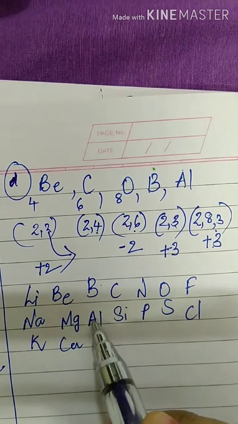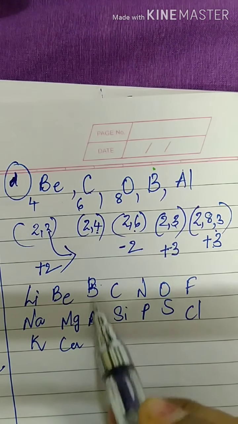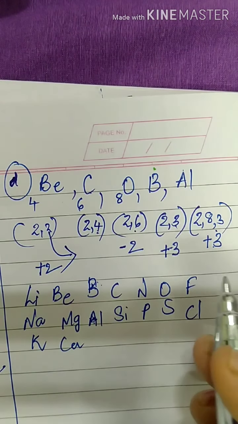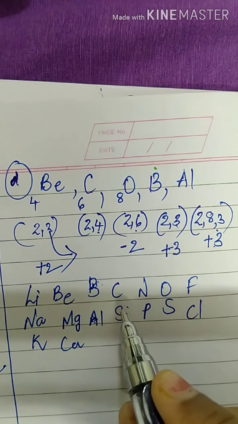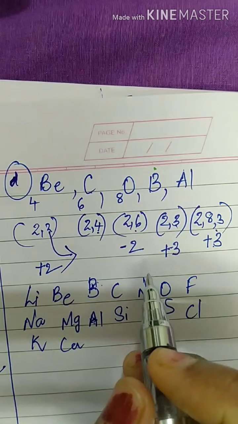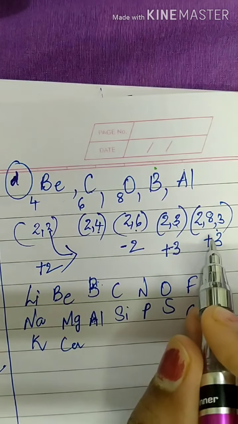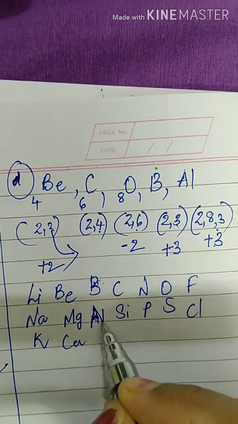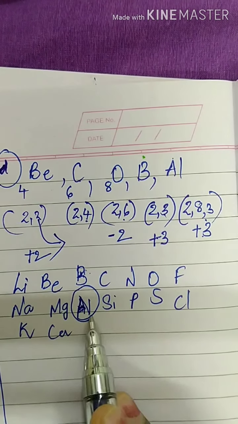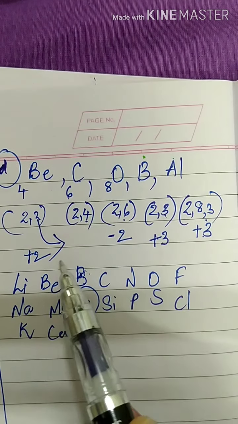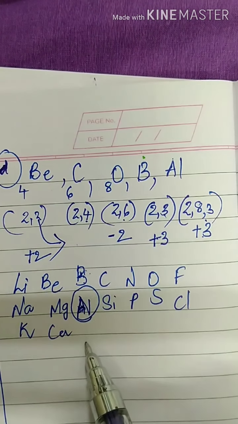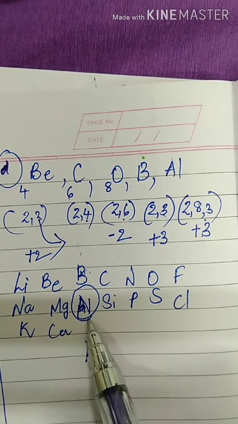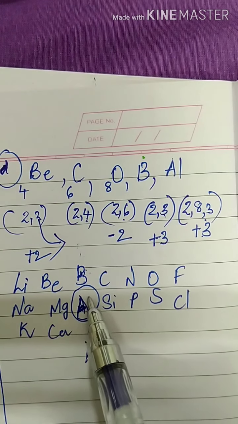Now out of this, the most electropositive element is found to be aluminium, when we look into the strength of the ions. Why is aluminium more electropositive than boron? Because the metallic character increases down the group. So among boron and aluminium, the most electropositive element is aluminium.